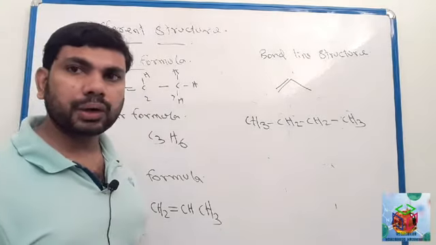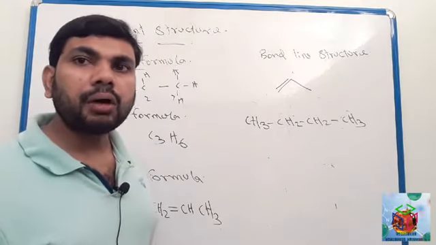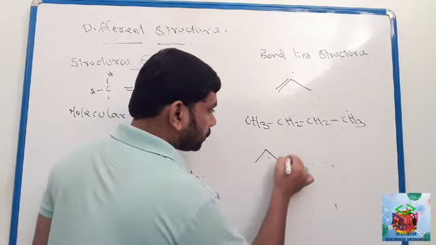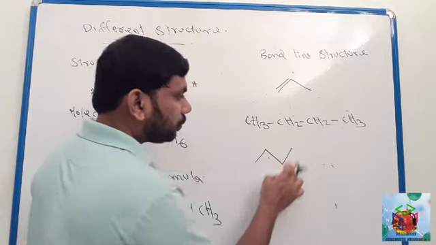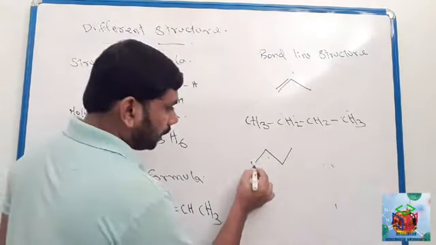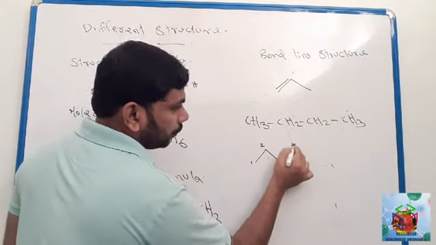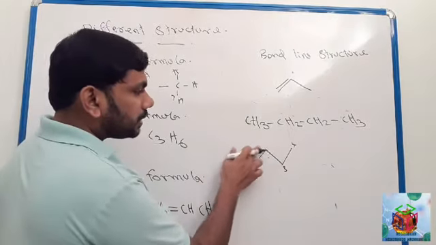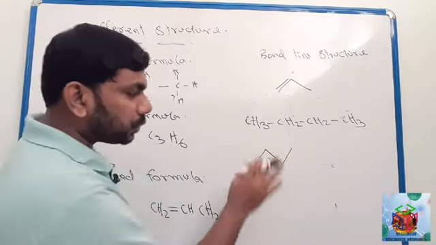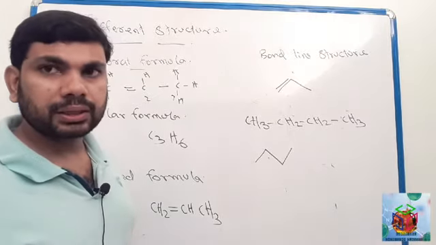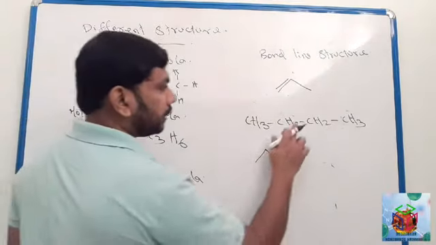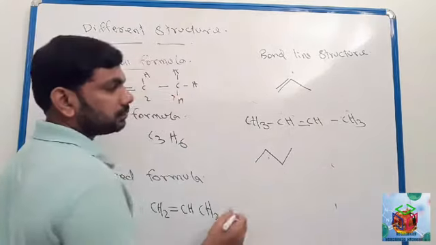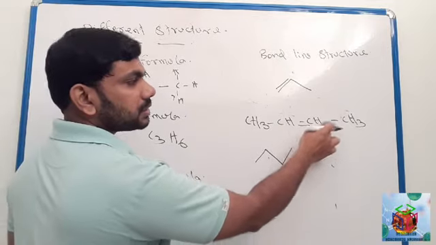Imagine one compound which contains 4 carbons. So how can you show its bond line structure? You can do it like this: 1, 2, 3, 4. Look here, 1, 2, 3, 4 carbons with hydrogen. Okay. Here, these are the bond line structure, and here no need to show hydrogen. See here another one. Imagine between these 2 carbons there is a double bond. CH3, CH double bond CH3.